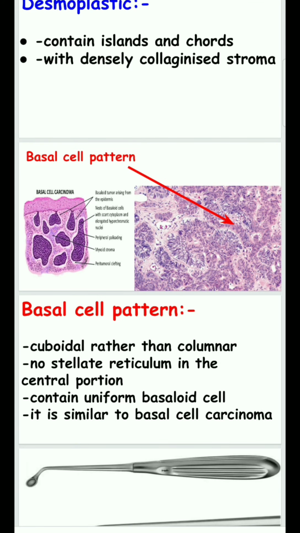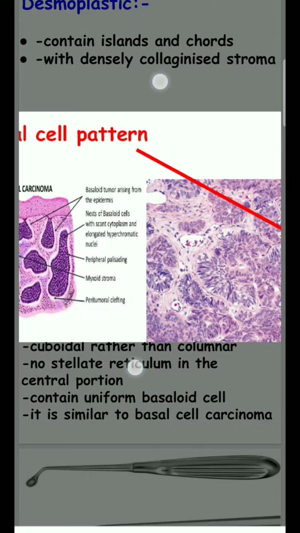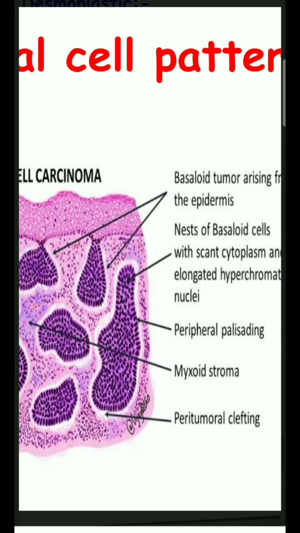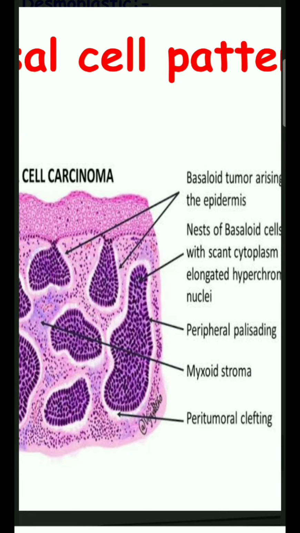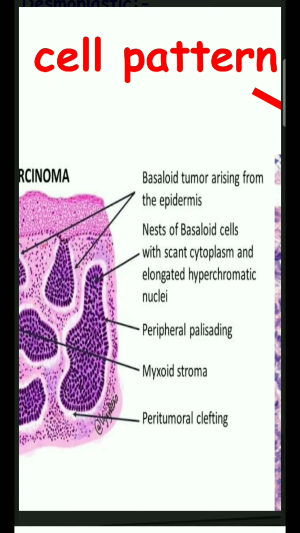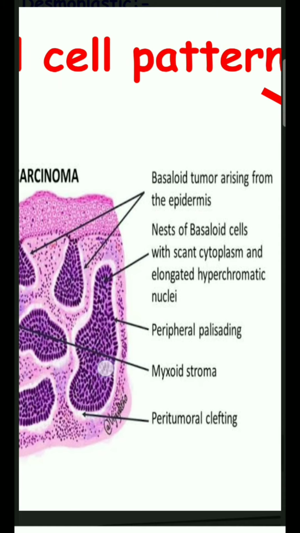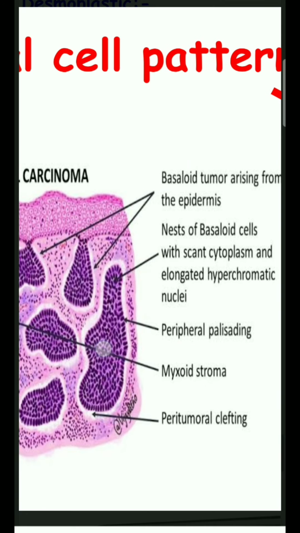The basal cell pattern looks like basal cell carcinoma. In basal cell carcinoma, there is peripheral palisading, and inside there is a nest of basaloid cells with scanty cytoplasm inside the island.